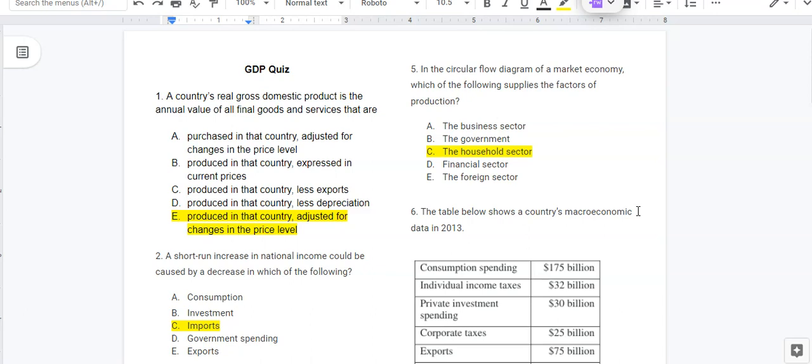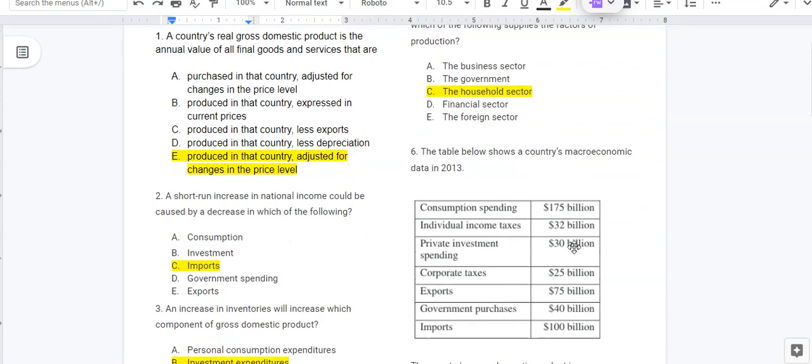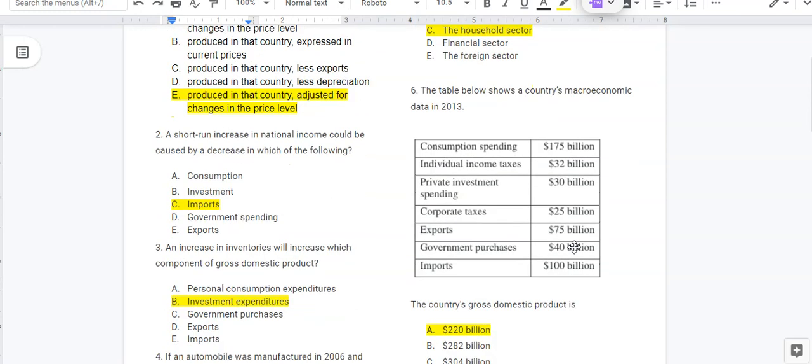But the alternative approach, because remember the income expenditure identity, would be to count up all of the income earned in households by supplying the factors of production. So we could count up all the wages, all the rent collected, and so forth. All right. But it's the households that supply the factors of production. Think about it in terms of labor. Who owns your labor? Not the company you work for, you. And you supply your labor to your employer at the cost of a wage.